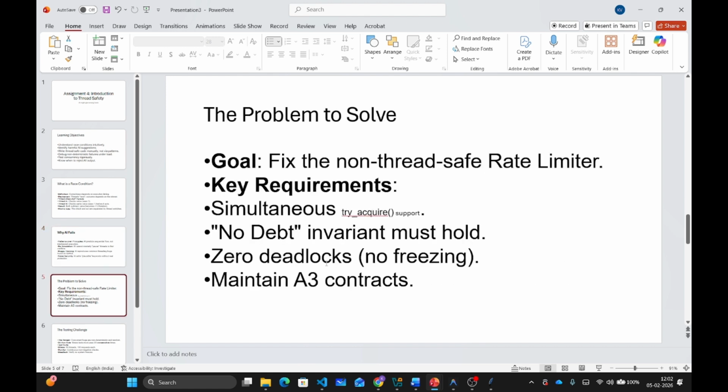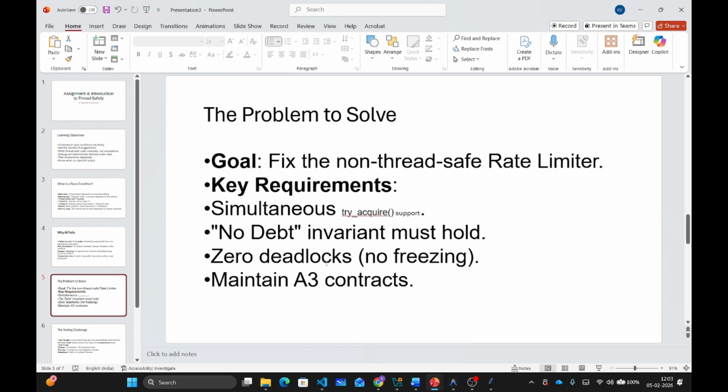So here is the problem you will be solving in this assignment. Your rate limiter from assignments 2 and 3 is not thread safe. When multiple threads call the try-acquire method simultaneously, they can violate the no-debt invariant through race conditions.